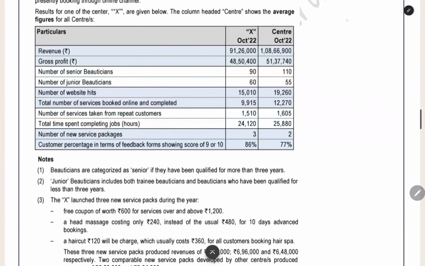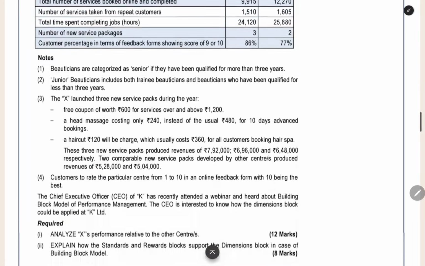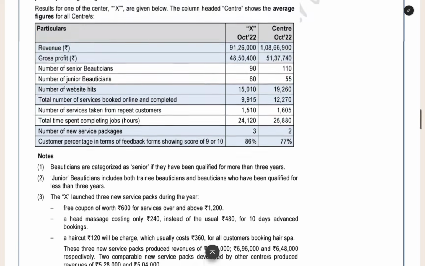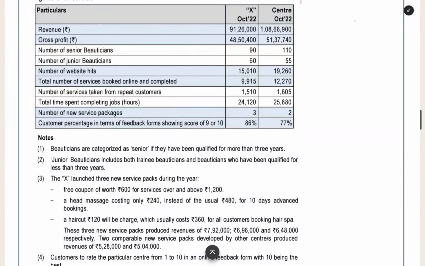Here they have given the revenue, gross profit, number of senior beauticians, number of junior beauticians. What is the difference between these two is that beauticians are categorized as senior. A senior beautician is a person who is qualified for more than 3 years. If the person is new to the work or has experience less than 3 years, it is called a junior beautician. Now they have given other details also.